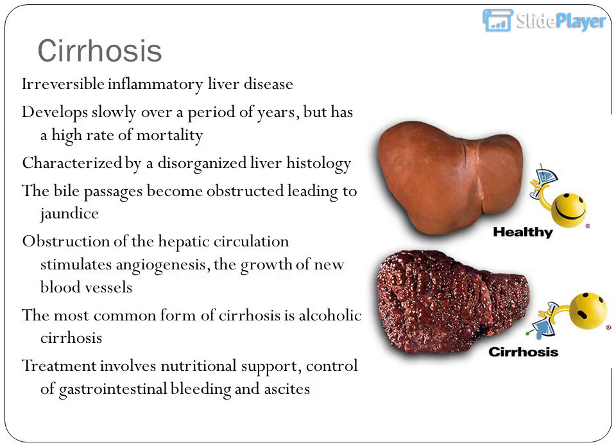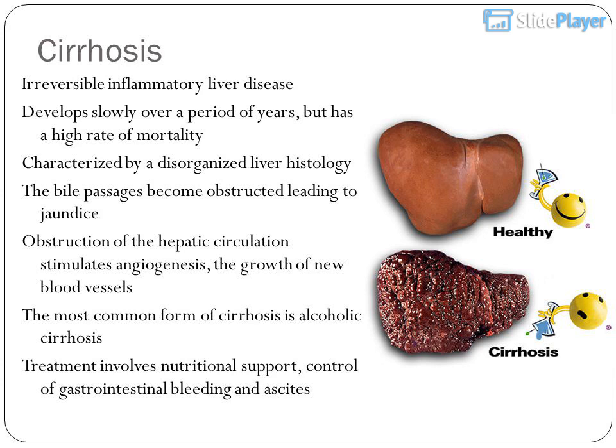Cirrhosis. This irreversible inflammatory liver disease develops slowly over a period of years, but has a high rate of mortality, characterized by a disorganized liver histology. The bile passages become obstructed, leading to jaundice. Obstruction of the hepatic circulation stimulates angiogenesis, the growth of new blood vessels.